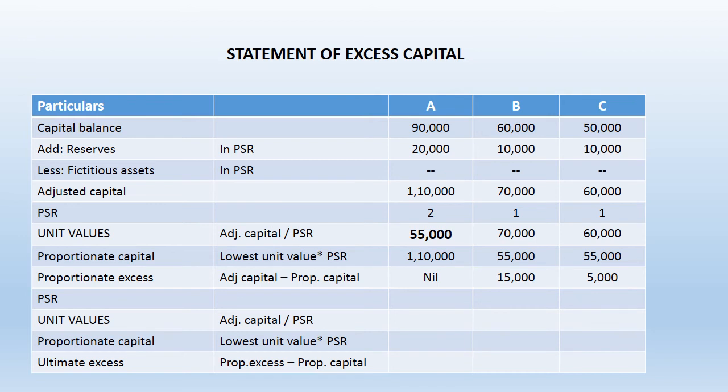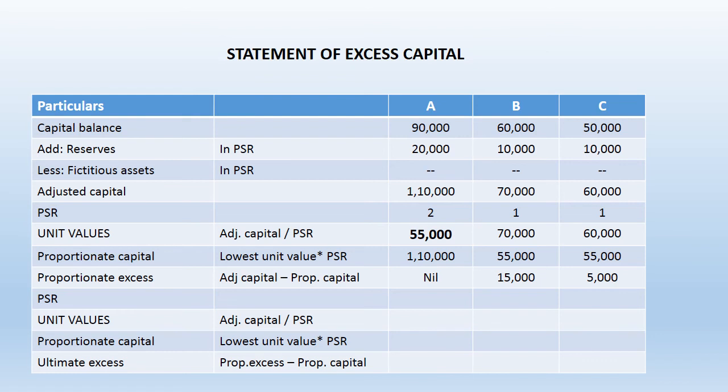Capital of B was 70,000, but as compared to unit value, he needs to contribute 55,000 only. So he has contributed 15,000 in excess of whatever is required. And same for C, 60 minus 55. He has contributed 5,000 in excess of the unit values.